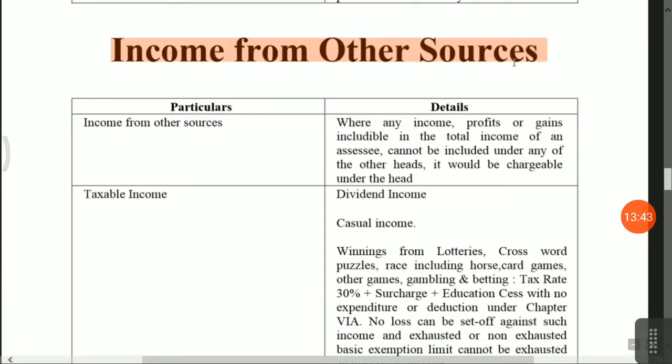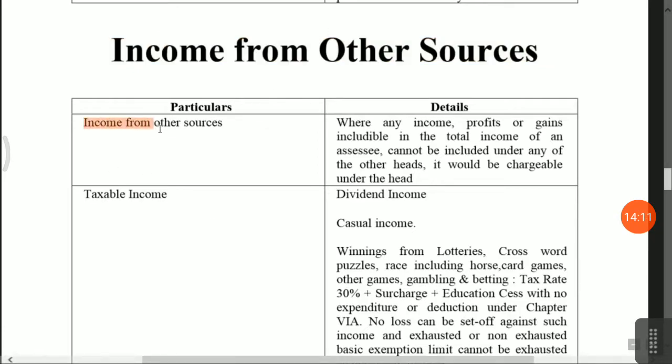Next one, income from other sources. This is the residual head. I am saying residual head. What does head mean? If income is not taxable under income from salary, income from house property, income from business or profession, or income from capital gains, then the income will be taxable under this head. Okay, clear? It's a residuary head.